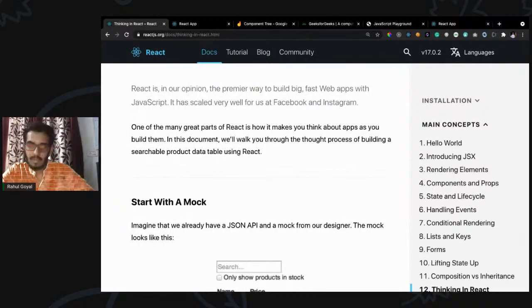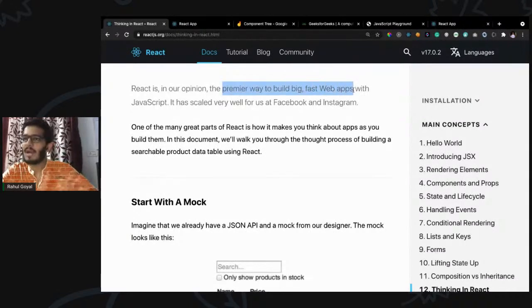So is it similar to Angular or a little bit different? Yeah, Angular is a framework and React is a JavaScript-based library. So there's a difference. React can be embedded into your existing web pages as well, and you can use it if you're creating an entire application. But as Angular is a framework, it cannot be embedded into your existing application.